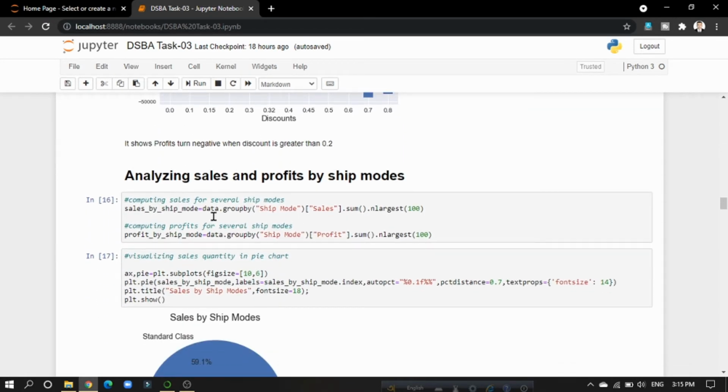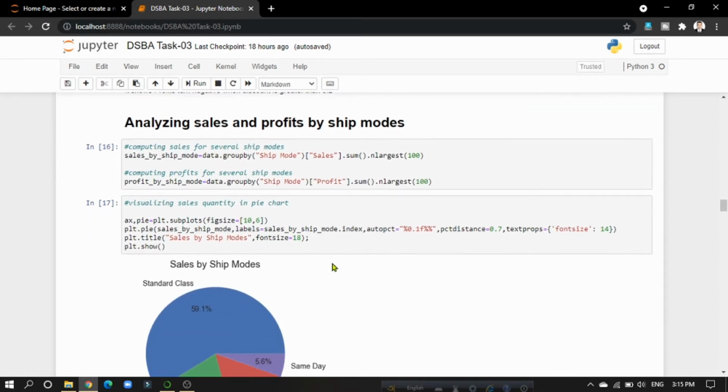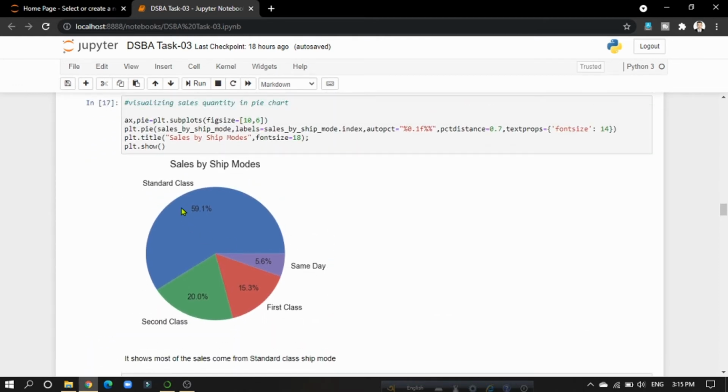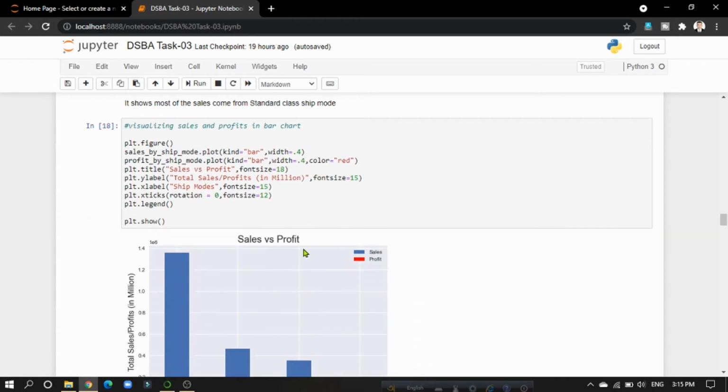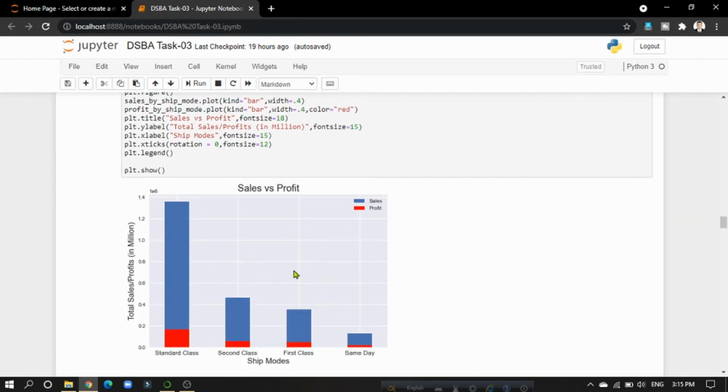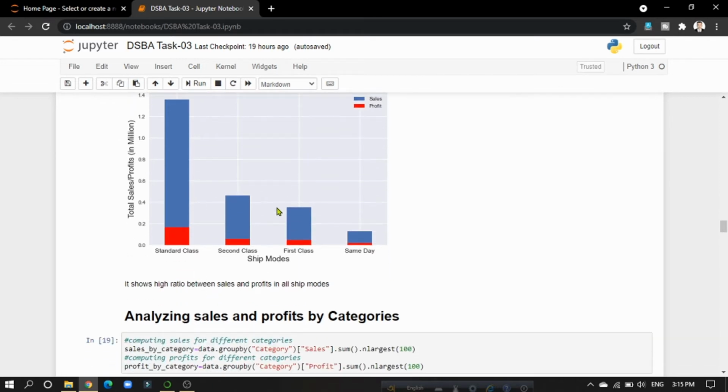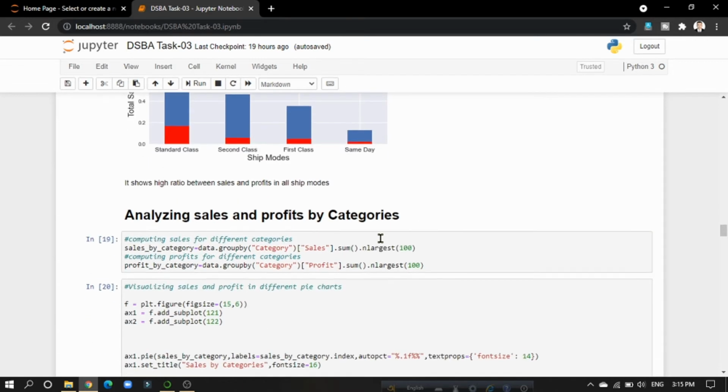And then I have tried to analyze sales and profit by ship modes, and we see the sales by ship modes, and there are 4 classes. In the standard class, the most sales count. That means the pie plot shows that most of the sales come from the standard class ship mode. And then I have tried to visualize sales and profits by bar chart, and it shows a high ratio between sales and profits in all ship modes.